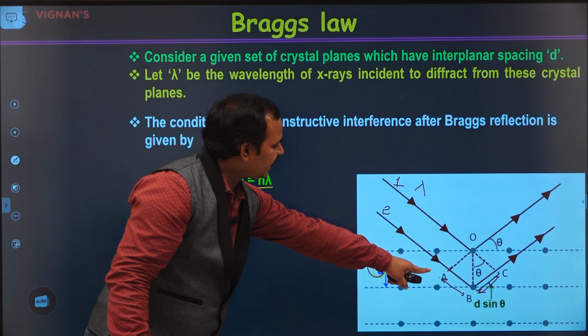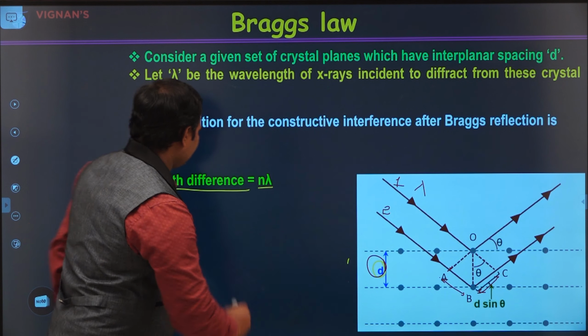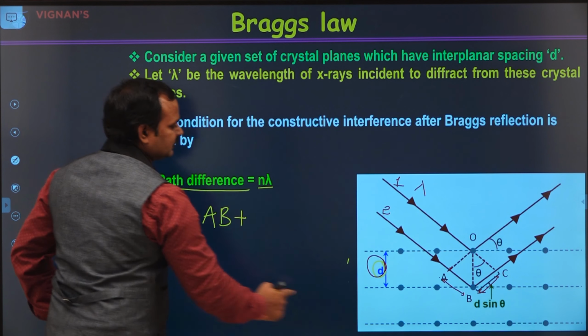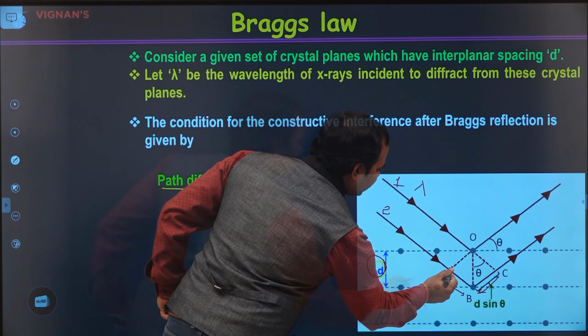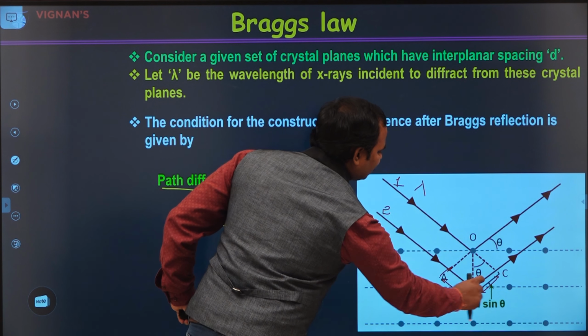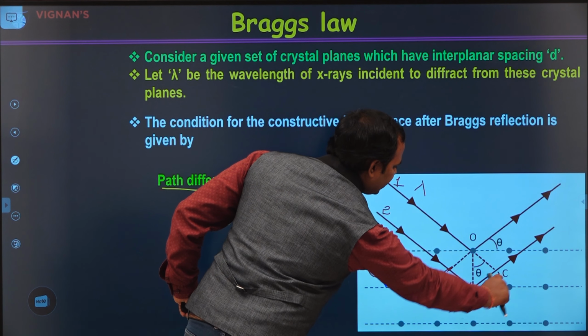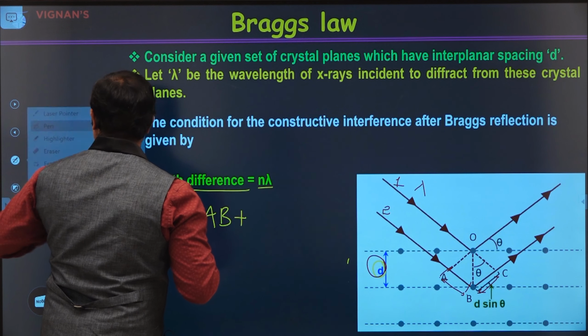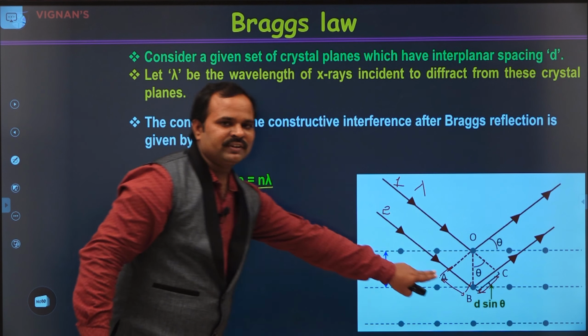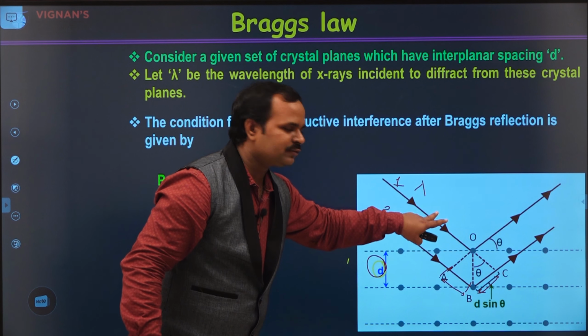From the figure we can understand the path difference is AB, from here to here, plus the second ray traveling again an extra distance from B to C. This is the path difference of the second ray compared to the first ray.